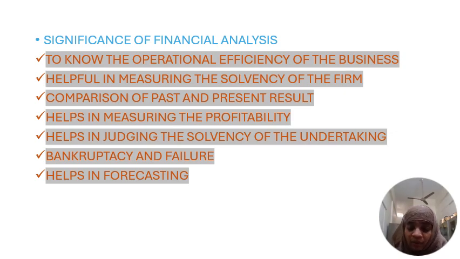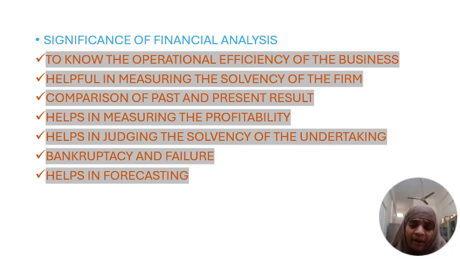So the reason for analyzing the financial capability is so that we can make our firm solvent rather than insolvent. Okay, the next one is comparison of past and present results. Through the financial statements we can compare the past sales and the present sales of the company. Under these financial statements we have the comparative income statement and comparative balance sheet, as well as the common size income statement and common size balance sheet.